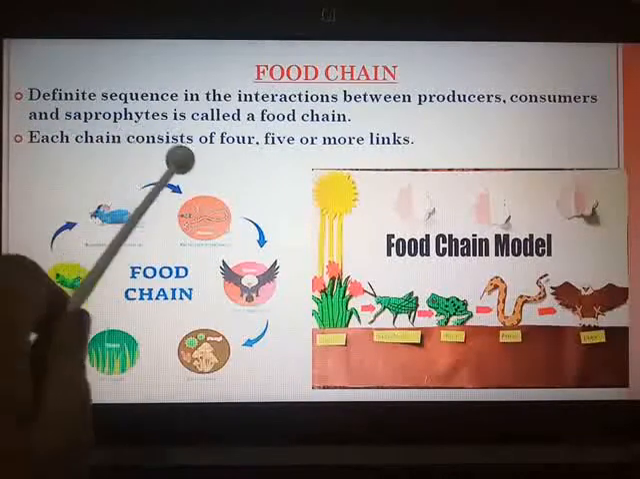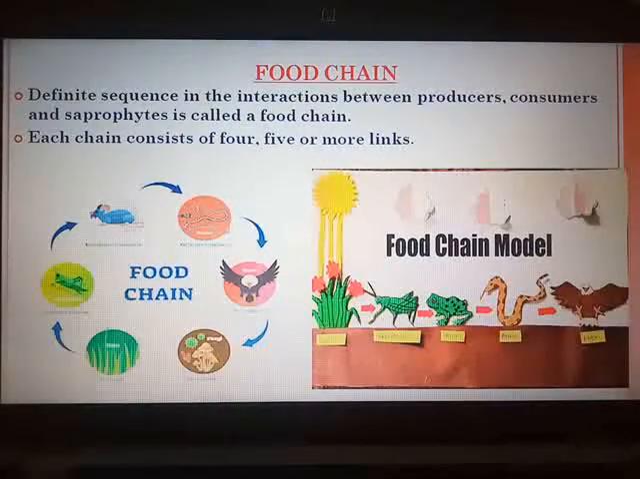Each chain consists of 4, 5 or more links. Why is a food chain required? Because in a chain, the next organism obtains its food from the previous link, whereas it is fed upon by the next level in the chain. Only the first level, that is the group of plants, are autotrophs, they are the producers; the rest are all dependent upon each other.